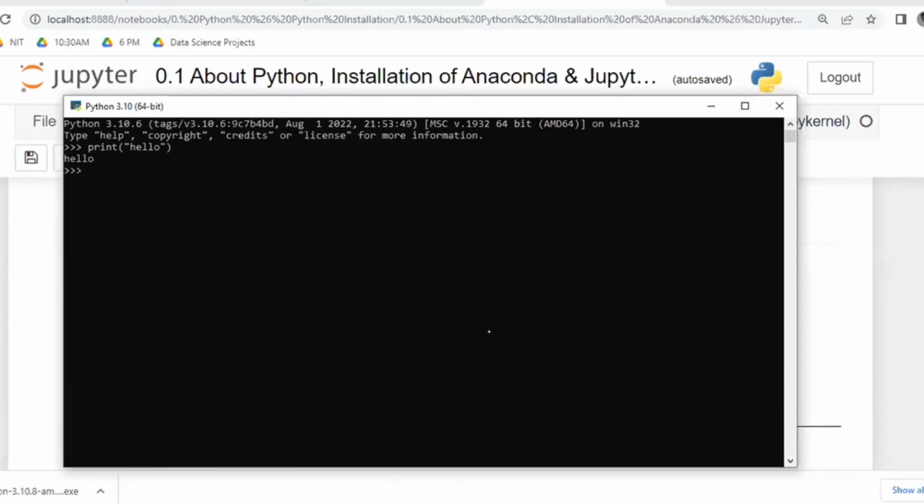Directly open the Python command prompt. That is different from the computer's command prompt. In this command prompt, you need not write the first word py because automatically this is Python only. Guys, is that clear? Directly you can write here print hello. This is option number 2. Is the second option clear?